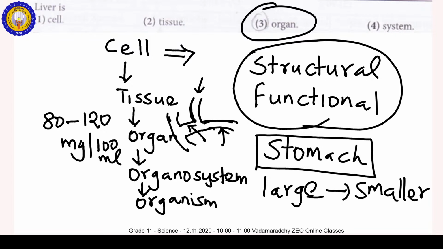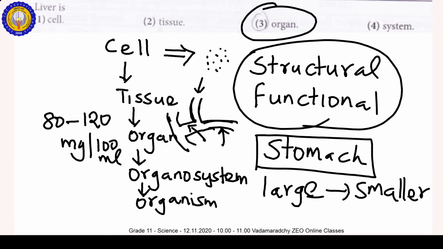In the duodenum, bile helps in emulsifying lipid food. Large lipids, that means oil and fat, become smaller droplets.